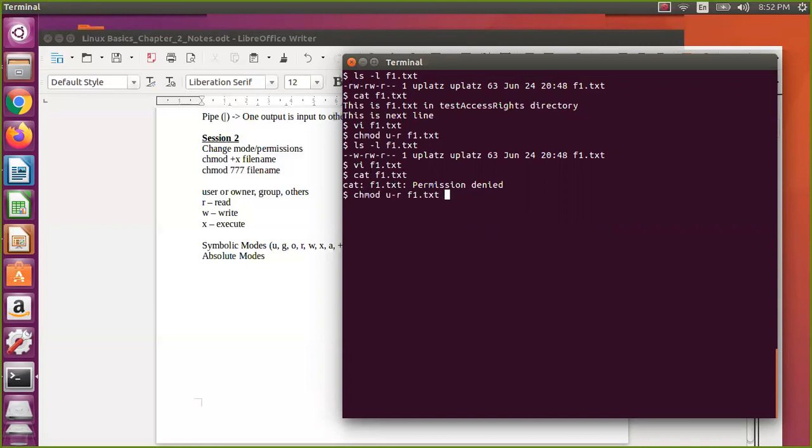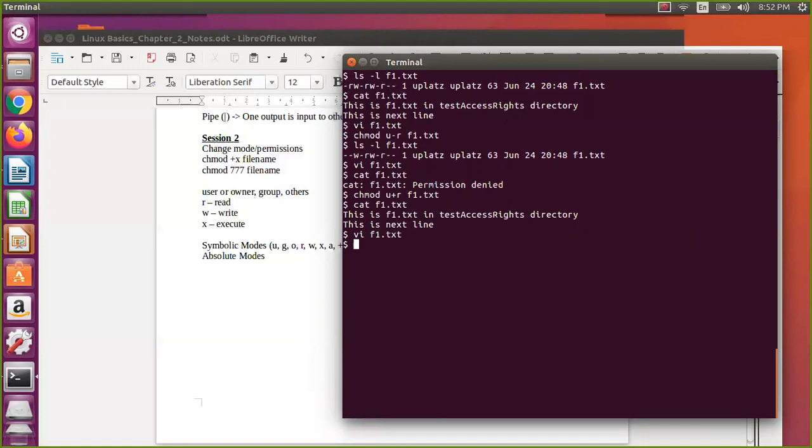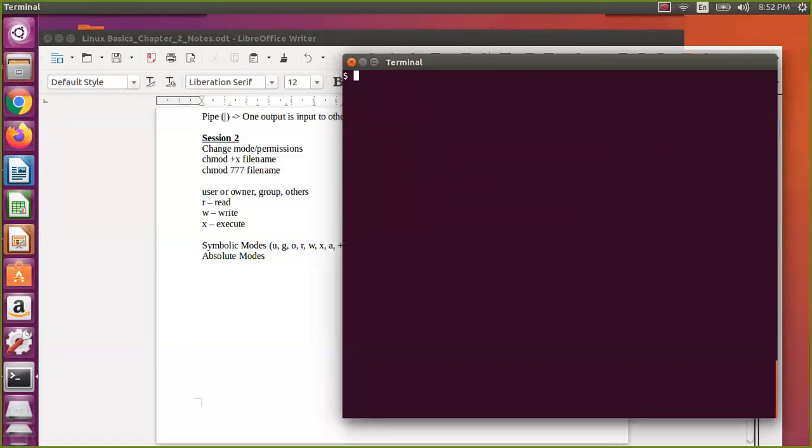I will give the read permission back. Now I will check my contents. Now it is available, and I can see it. So now you know what read permission means. Let us check with the write permission. Maybe f1 only we will see. Now I will remove the write permission. You know that one: user or owner I need to remove, so minus, and then the file f1.text. Now I say cat f1.text.